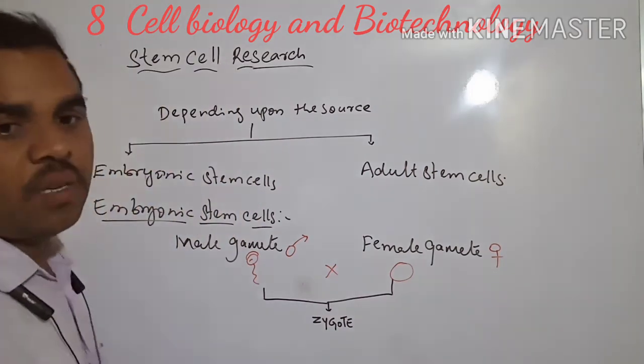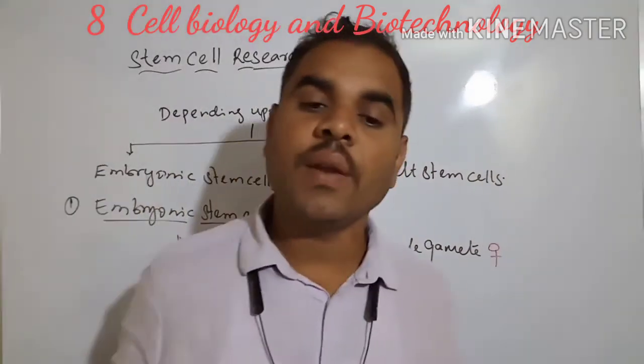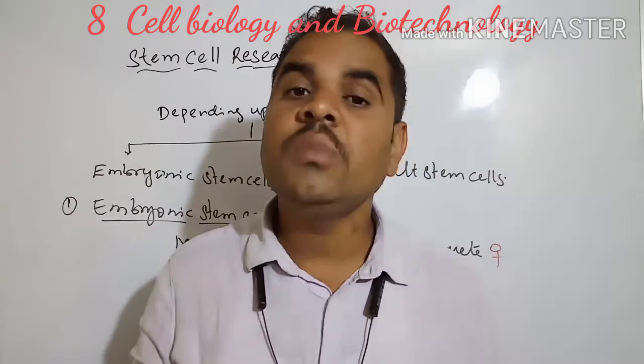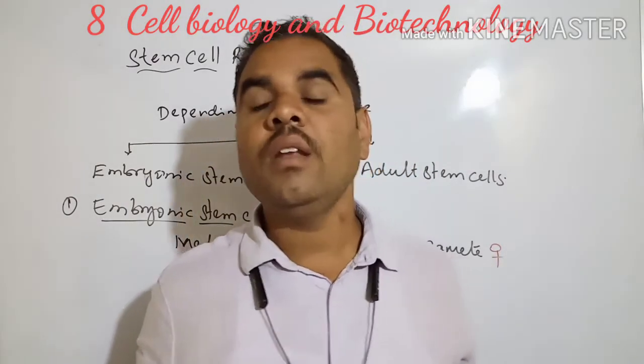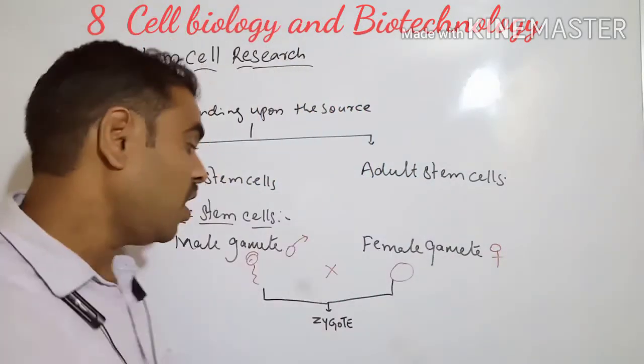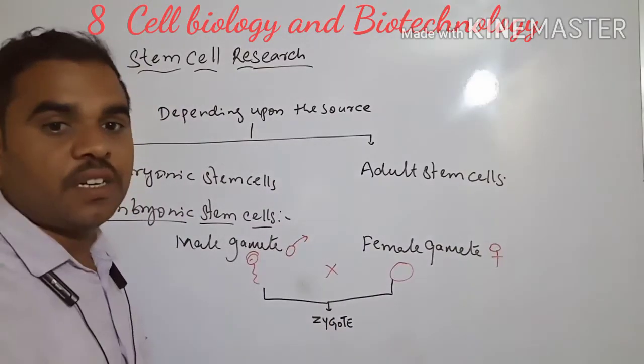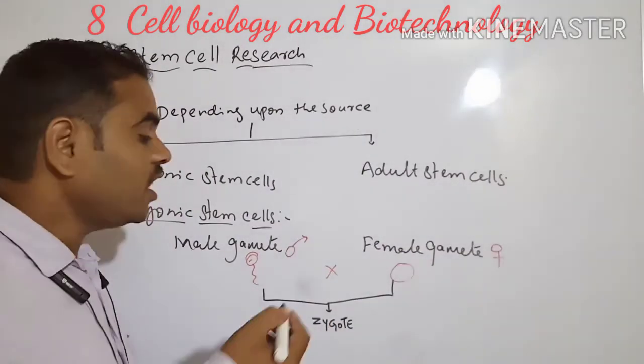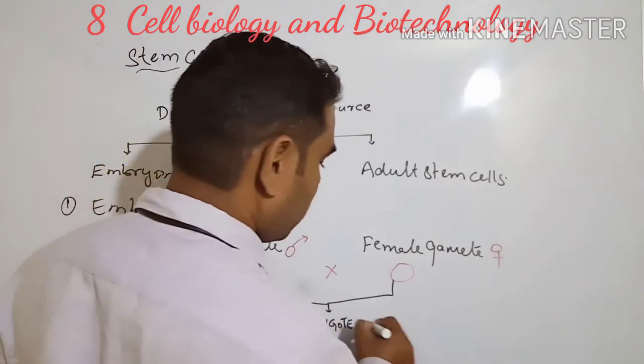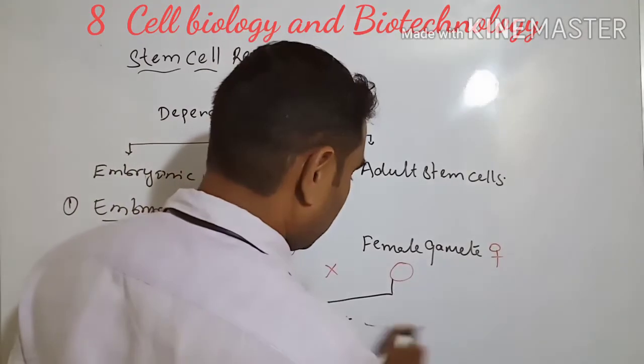After formation of the zygote, what will happen? Multiple division occurs. Is it meiotic division?